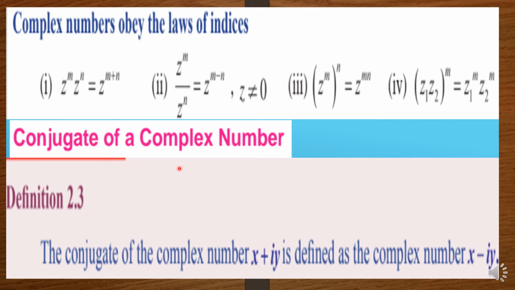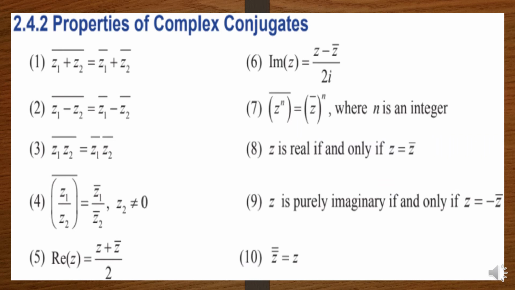Next, conjugate of a complex number. You take a complex number of this form x plus iy, then its conjugate is x minus iy. That is, we have to change the sign of the coefficient of i. Properties of complex conjugates. z1 plus z2 the whole bar is equal to z1 bar plus z2 bar. z1 minus z2 the whole bar is equal to z1 bar minus z2 bar. z1 into z2 the whole bar equal to z1 bar into z2 bar.